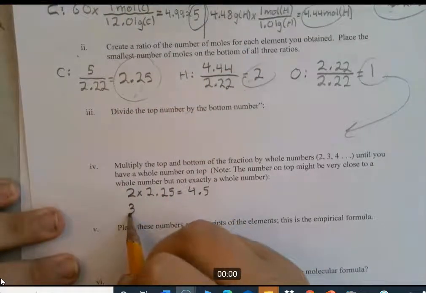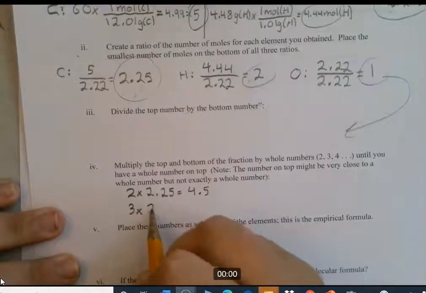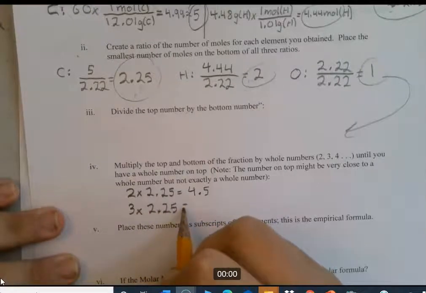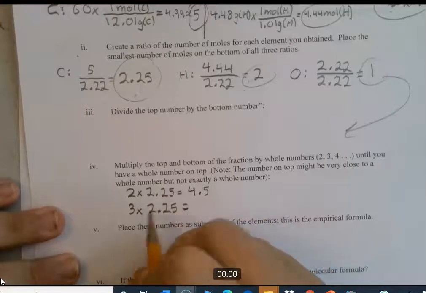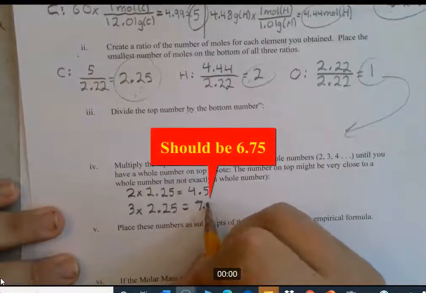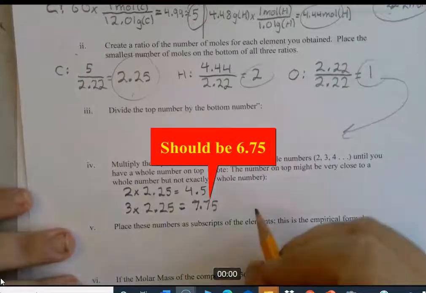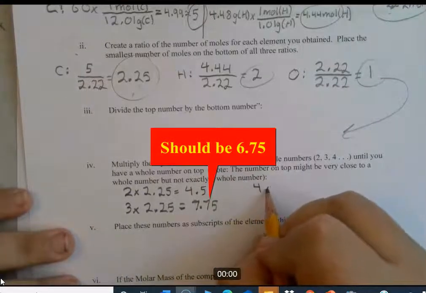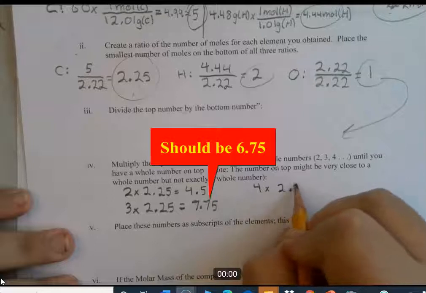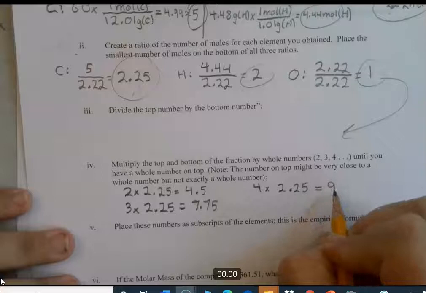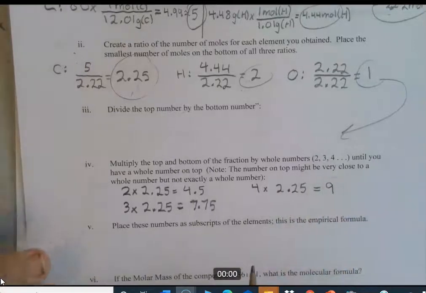You just sequence all the way up. If you're good enough to just look at it and tell, then you're good to go. That's going to be 7.75, which is not close enough to round to 8. So let's try 4, and that equals 9. That is a whole number, so we're good to stop.